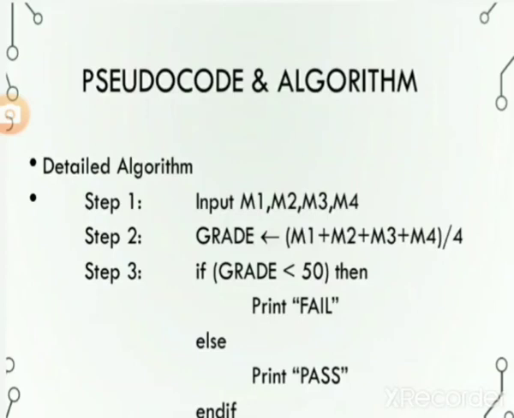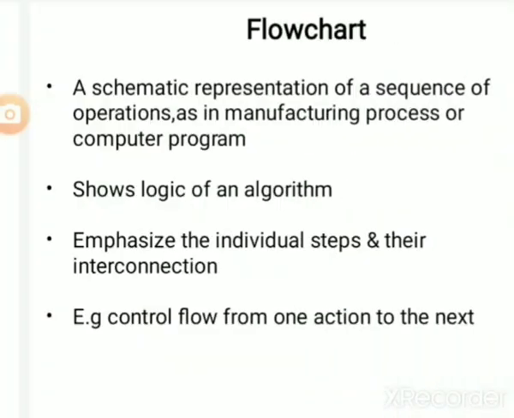Pseudocode and detailed algorithm is shown in the picture. Step 1. Input M1, M2, M3, M4. We input the 4 grades of a student. Step 2. Grade equals M1 plus M2 plus M3 plus M4 divided by 4. We calculate the average of grades. In step 3, we apply a condition for checking whether the result of the student is fail or pass. If grade is less than 50, then print fail, else print pass.